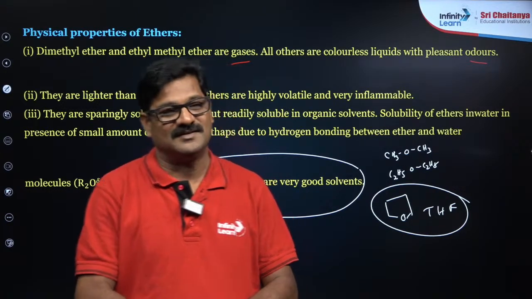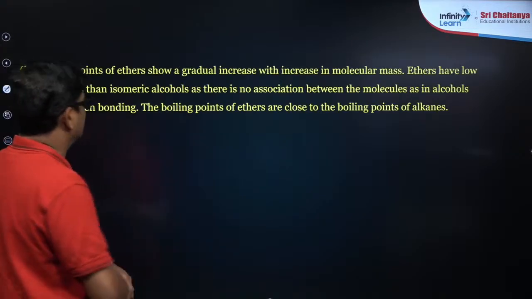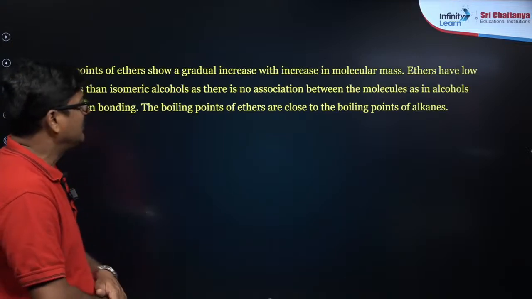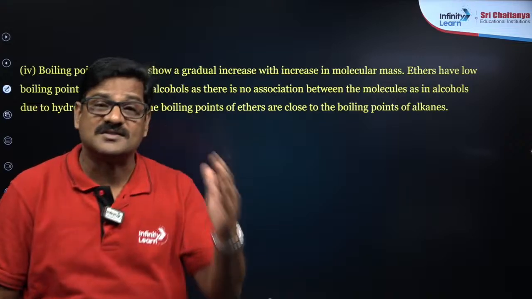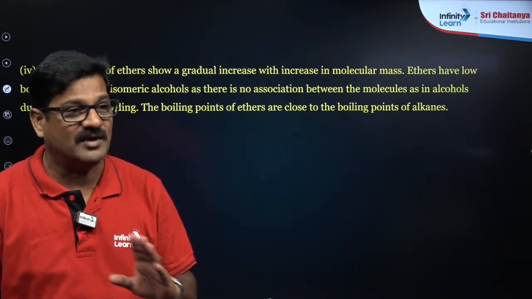Ripened fruit smell, right? Now talking about boiling points of ethers, there is a gradual increase with increase in molecular mass, no doubt about that. Ethers have lower boiling point than isomeric alcohols, because in alcohols hydrogen bonding is present, whereas in ethers there is no hydrogen bonding at all.